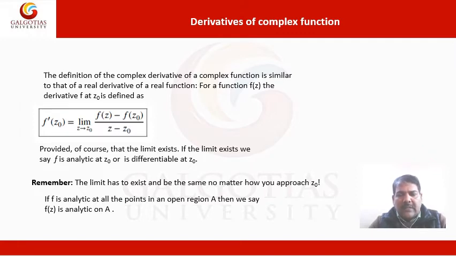If the limit exists, we say f is analytic at z0 or is differentiable at z0. Now remember that the limit has to exist and be the same no matter how you approach z0. If f is analytic at all points in an open region A, then we say f(z) is analytic on A.